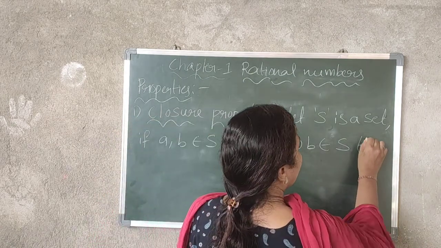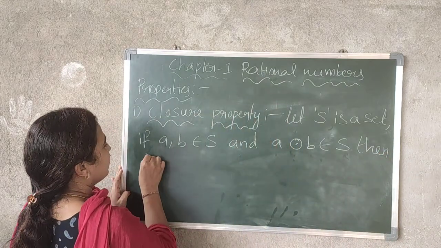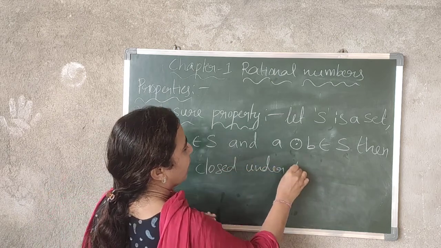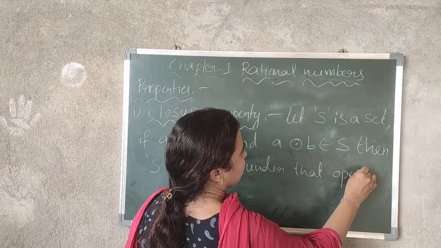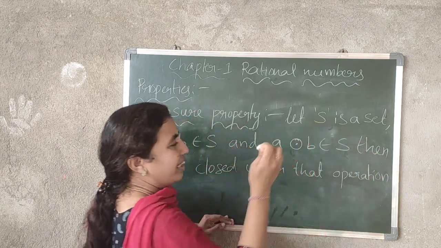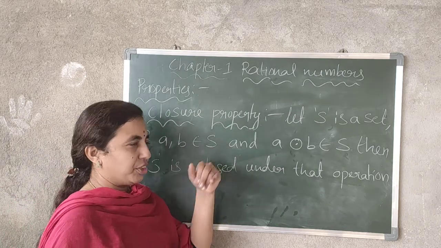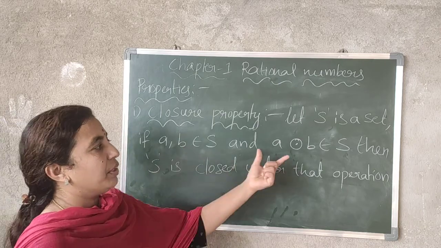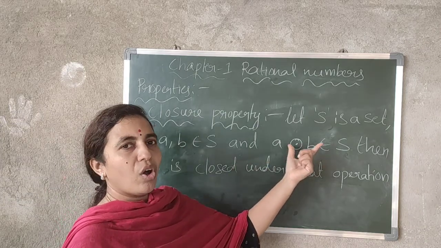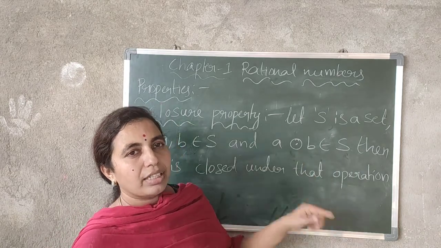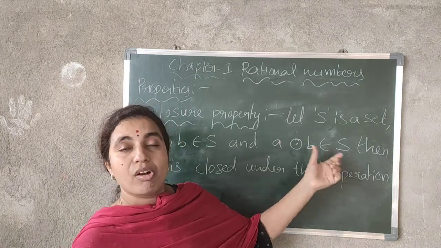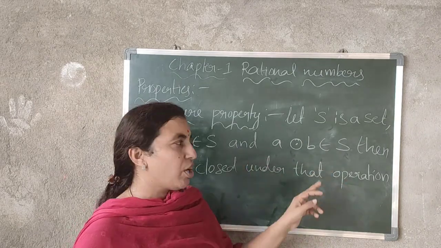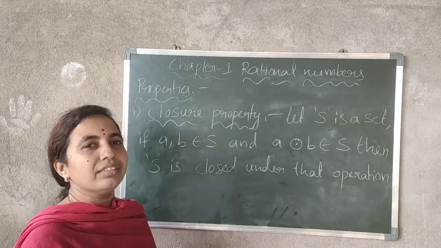Then S is closed under that operation. This is the general definition of closure property. If you consider a set S and two elements of set S, and when you add those two, the sum also belongs to set S, and when you subtract, the difference also belongs to set S, and when you multiply, the product also belongs to set S, and when you divide, the quotient also belongs to set S, then we can say the set is closed under that particular operation.